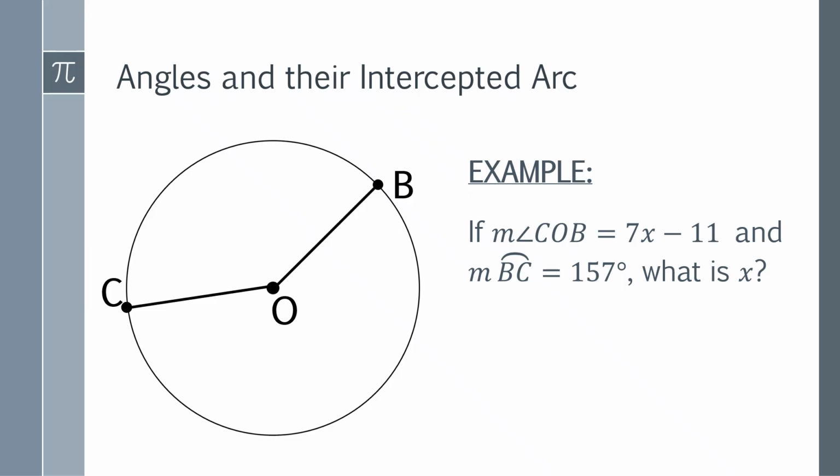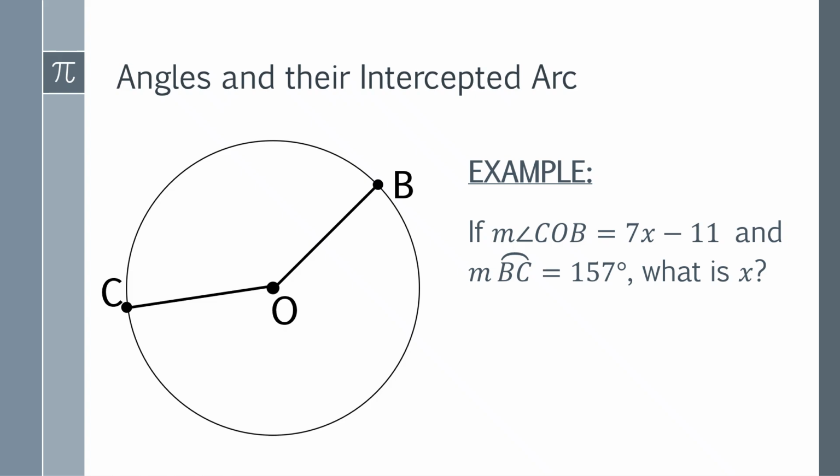If the measure of angle COB is 7x minus 11 and the measure of arc BC, or the minor arc BC, is 157 degrees, what is the value of x? Remember, we are finding the value of x, not the minor arc, not the angle itself, but the value of x. So how will you find the value of x?